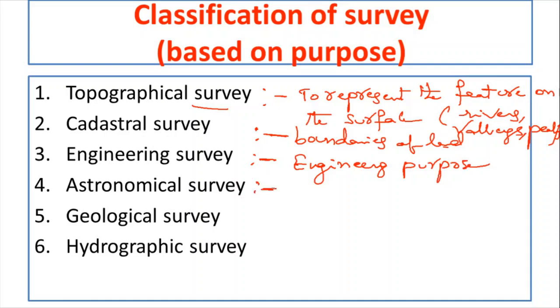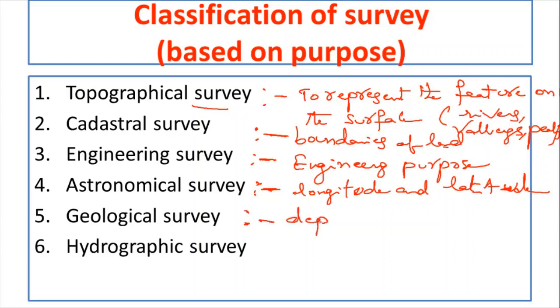Then astronomical survey is conducted to determine the longitude and latitude of the location. Then geological survey is conducted to determine the depth of soil strata. Then the last one, hydrographic survey. It is conducted in the water bodies.